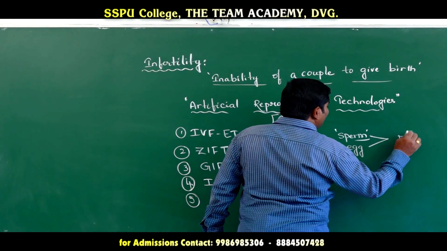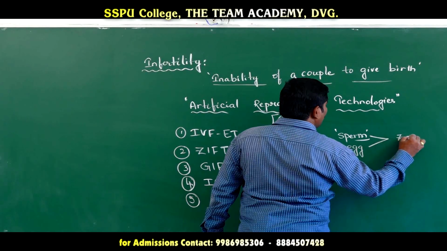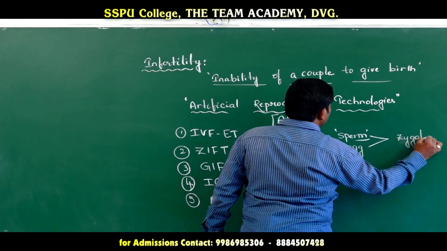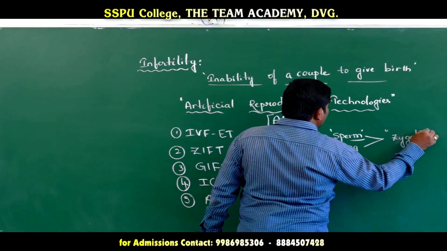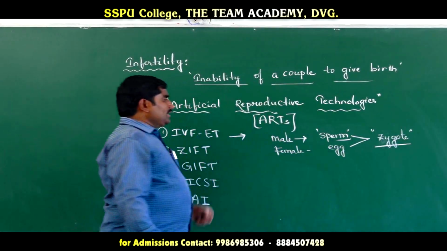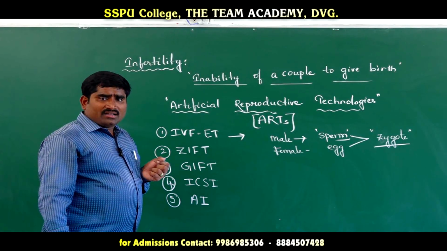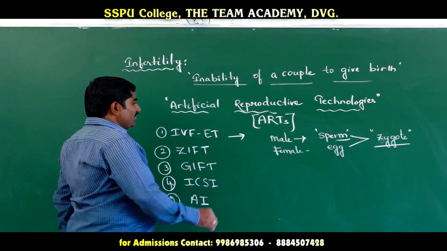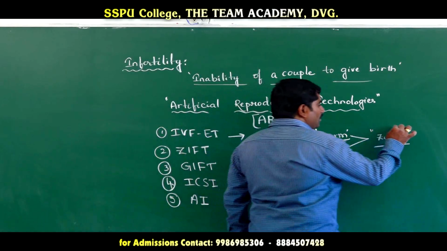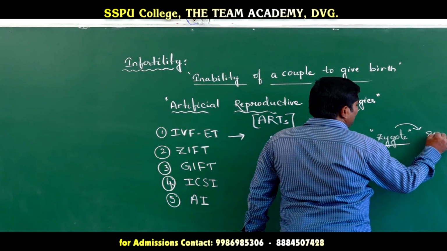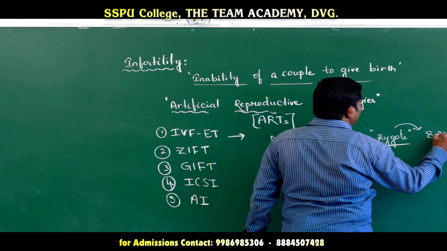After fertilization, a zygote will form. This zygote develops into an embryo within the 8 to 32 cell stage.